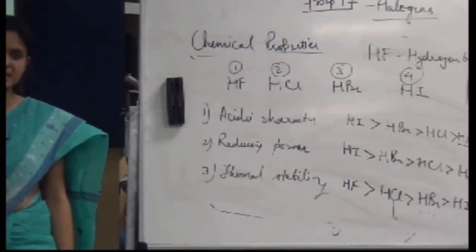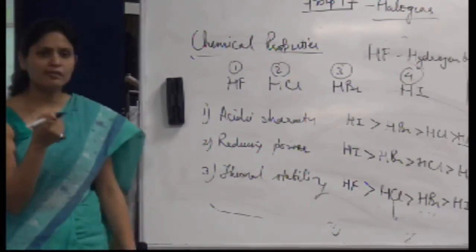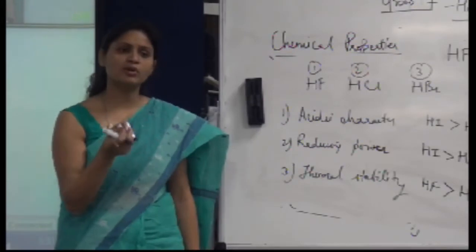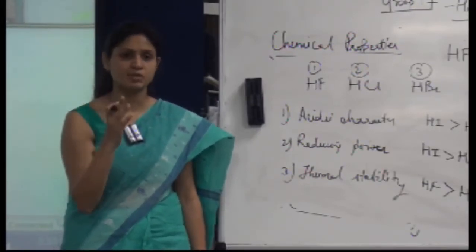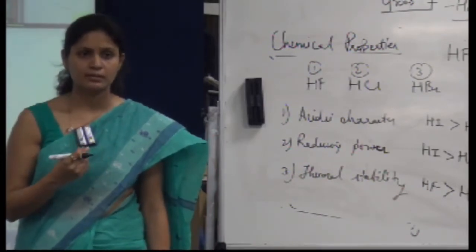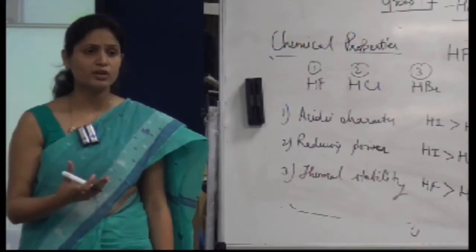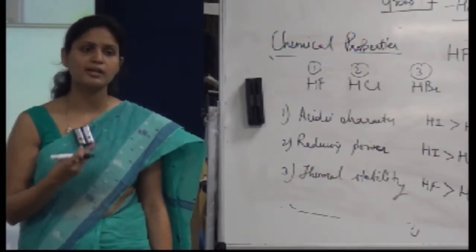Lewis acid base concept or Bronsted or Arrhenius? What do we call the concept when we talk about the proton donor and proton acceptor? Acid base, what kind of theory? Bronsted-Lowry concept or Lewis acid base concept?